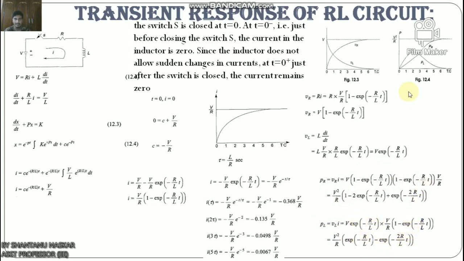This is the response of power in resistor, as shown, and this is voltage in resistor and voltage in inductor as shown. Okay, so that's all about the transient response of RL circuit.